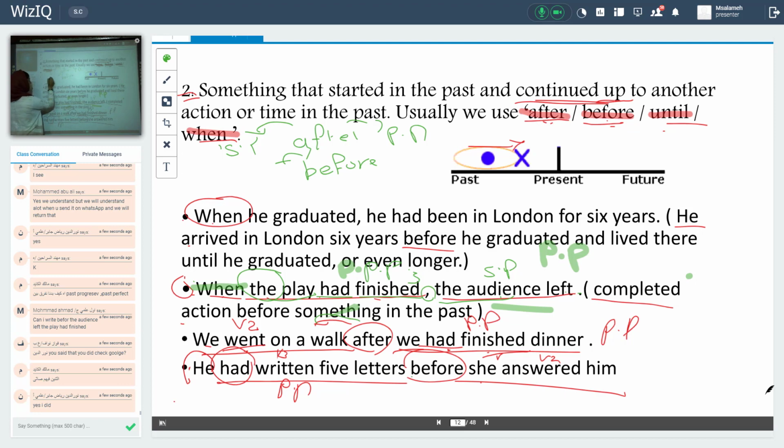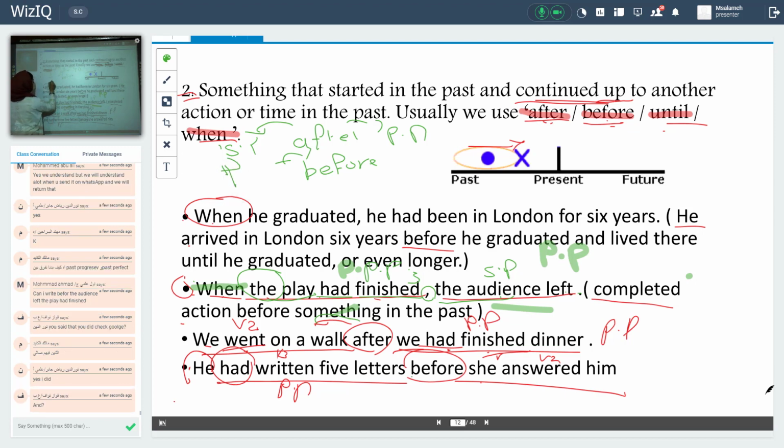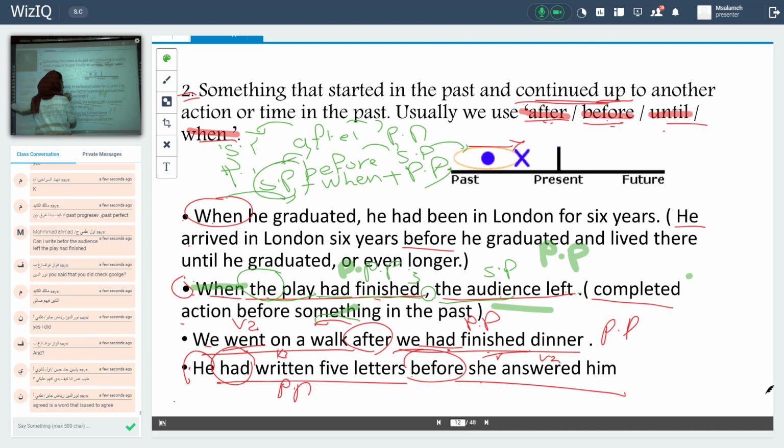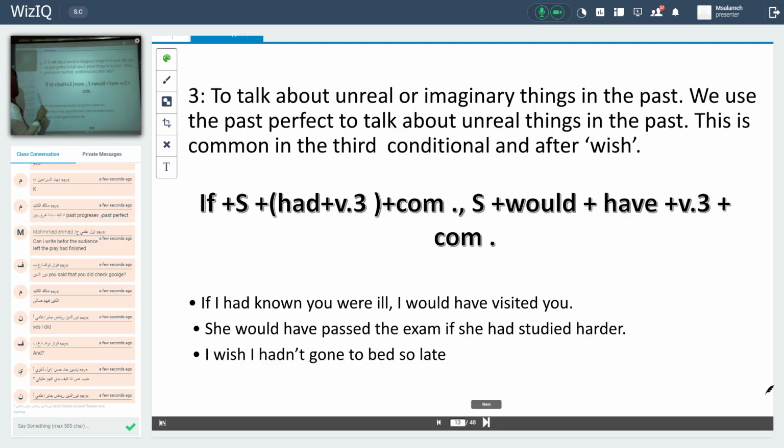By past perfect, followed by what? Simple past. When, followed by what? Simple past. That's it. Okay? And maybe it has a comma here when I have when. That's it.